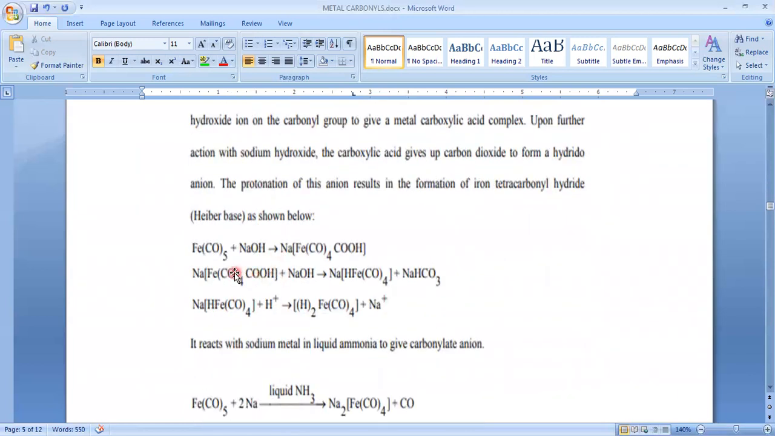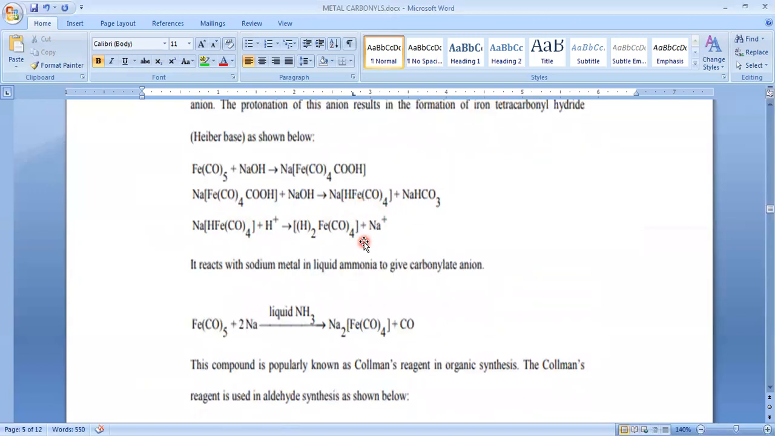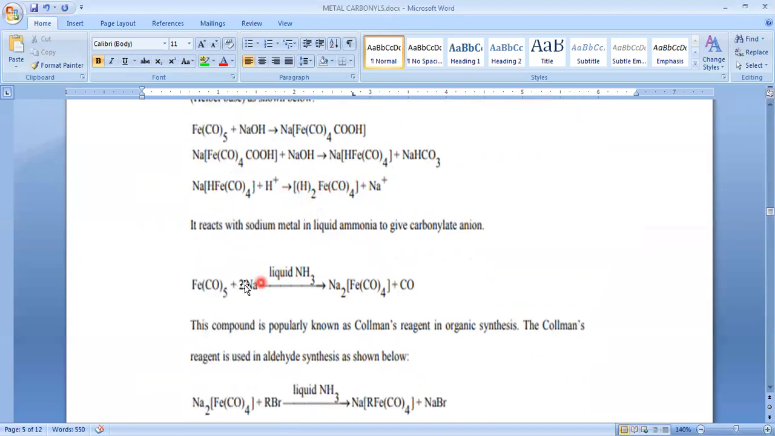Next, other reactions: when this is treated with sodium hydroxide, we get this type of complex compound. This is a continuation reaction. In the first step it forms this compound, and in the second it is converted into the sodium salt of hydrocarbonyl. Further, when it is treated with acid, we get iron hydrocarbonyl. And the next one is iron pentacarbonyl treated with sodium in liquid ammonia.